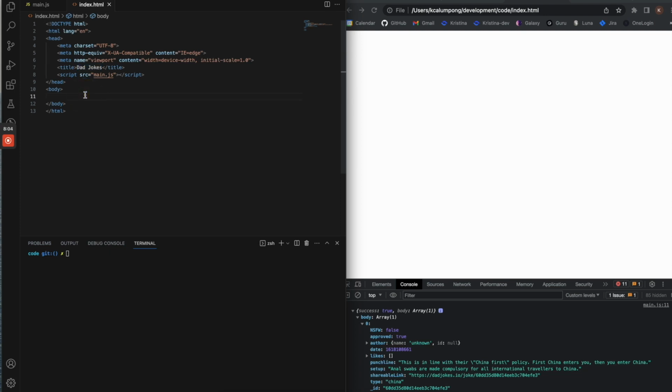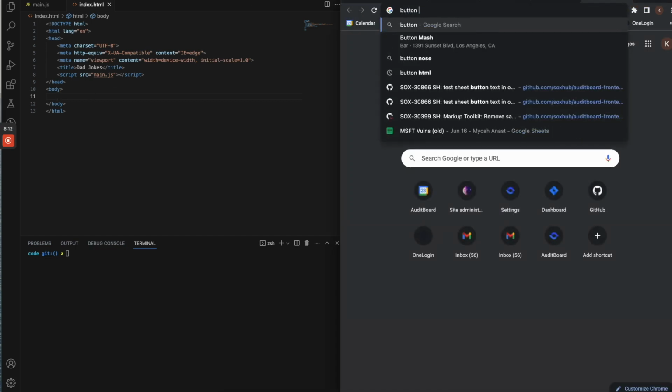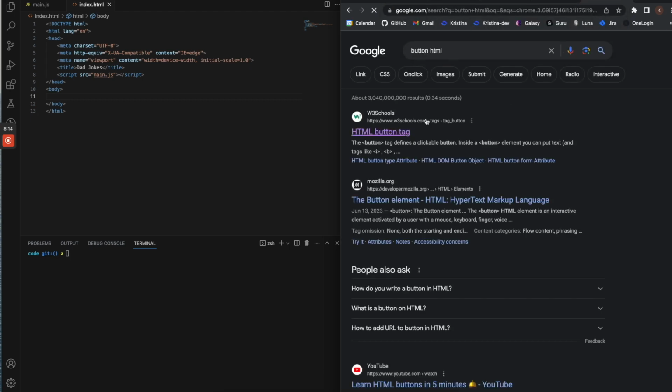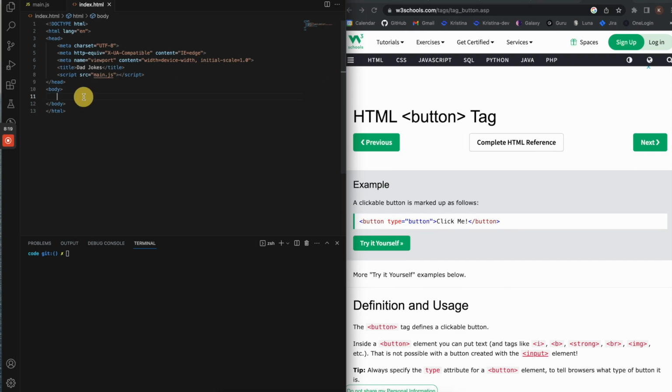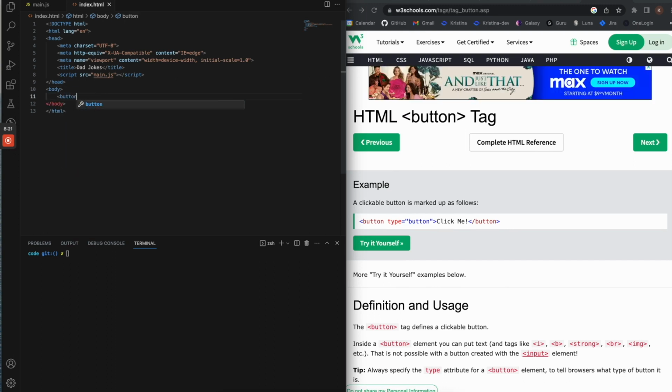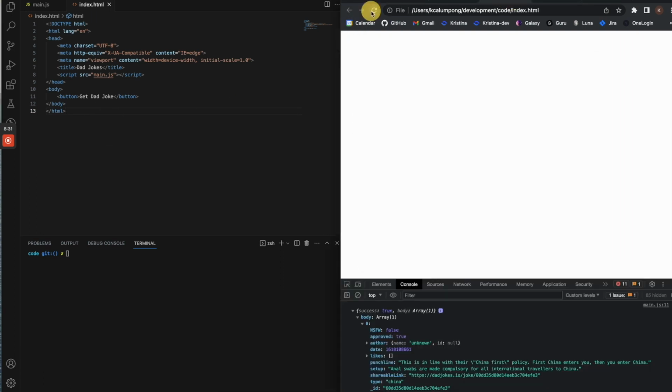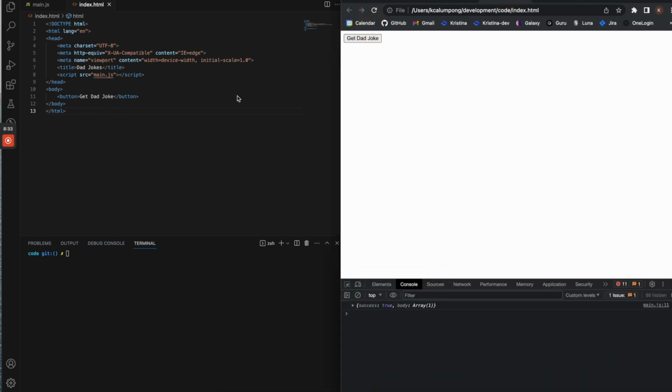The easiest way, depending on your project, is a button. You just have your opening HTML tag, button, and we'll do Get Dad Joke. Go back to that, and there's our little button that does nothing.